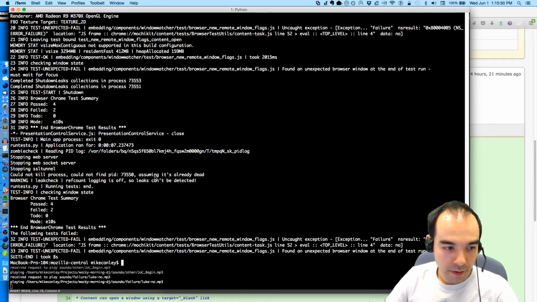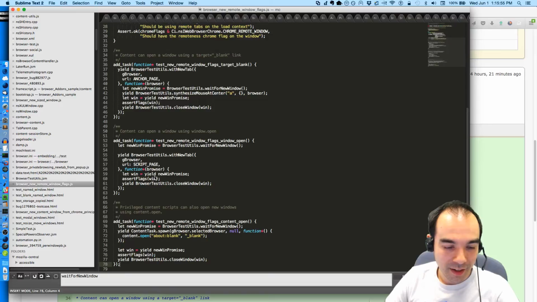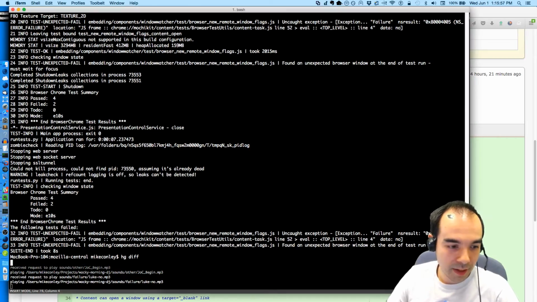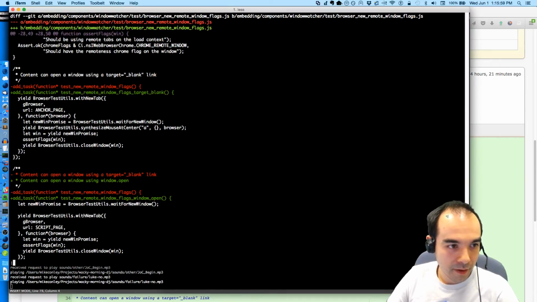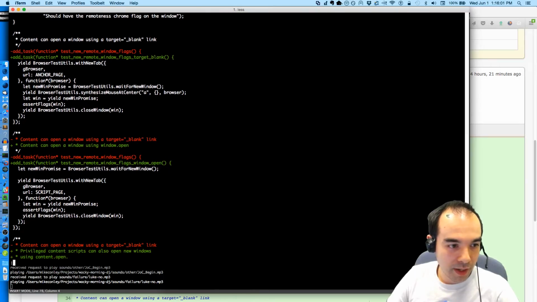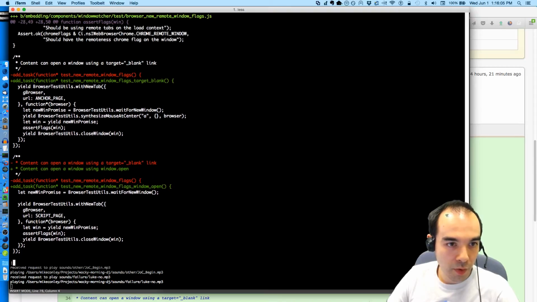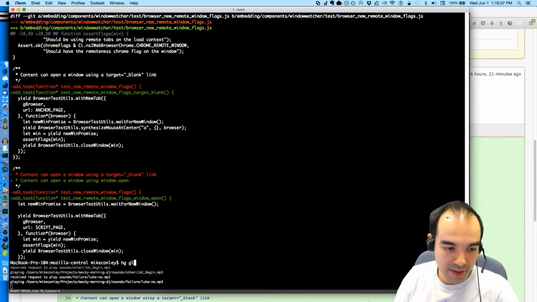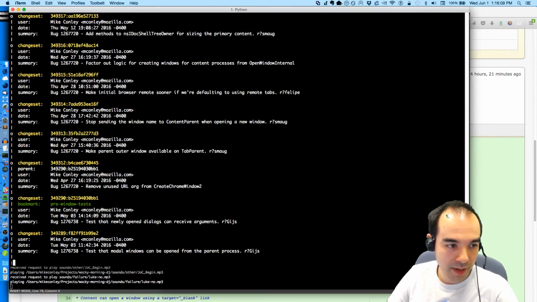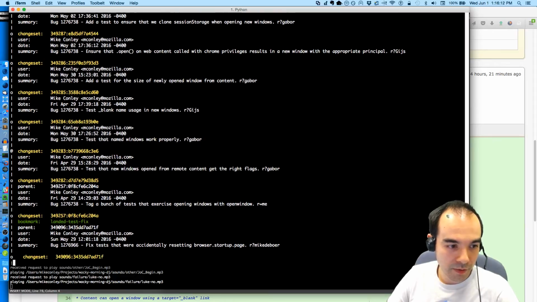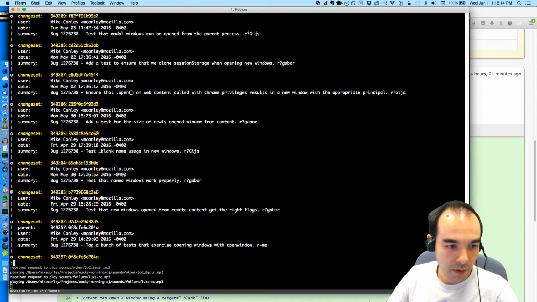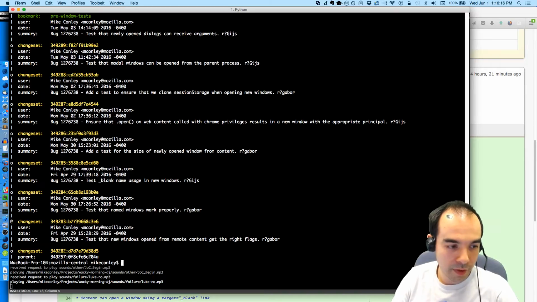No. I don't want to have to do a rebuild. Looking at the diff, my change is pretty innocuous. I'm changing comments and function names. The test itself will run. The fact that I'm failing the test does not bother me because it does not surprise me, because I checked out an earlier version of the tree, or an earlier revision. So what I'm going to do is commit, amend, and then evolve the changes on top.